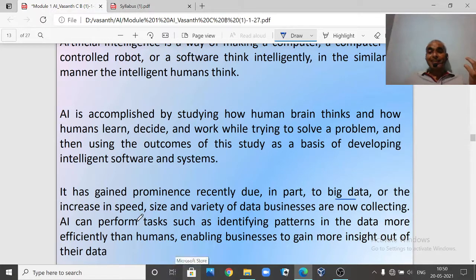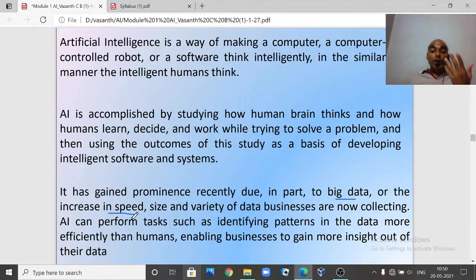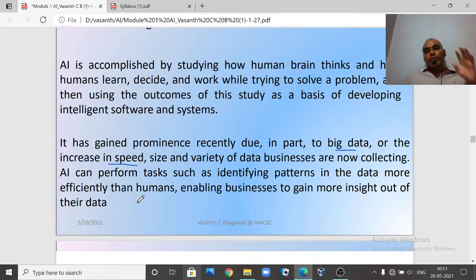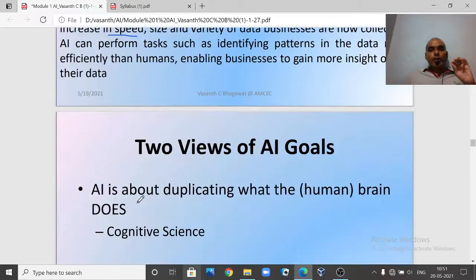Computation has also increased, the speed at which systems are working right now. Many of you might be using a mobile phone which is faster than my laptop. See the speed: a small mobile phone's speed is greater than the laptop. So the speed, the data, the technology has improved so much that today AI and machine learning are picking up in the market. So these are a few definitions and the fundamental things about AI.